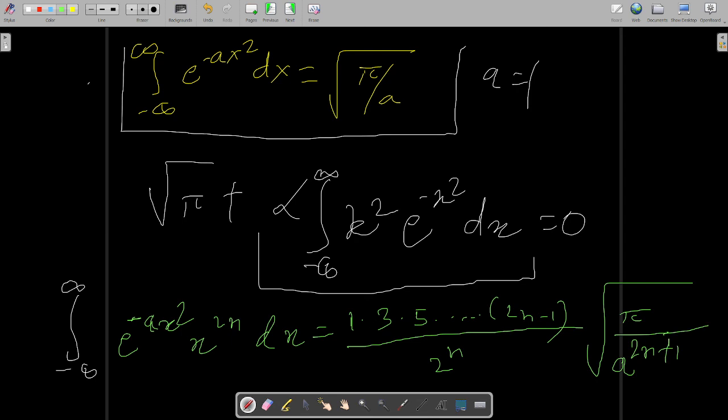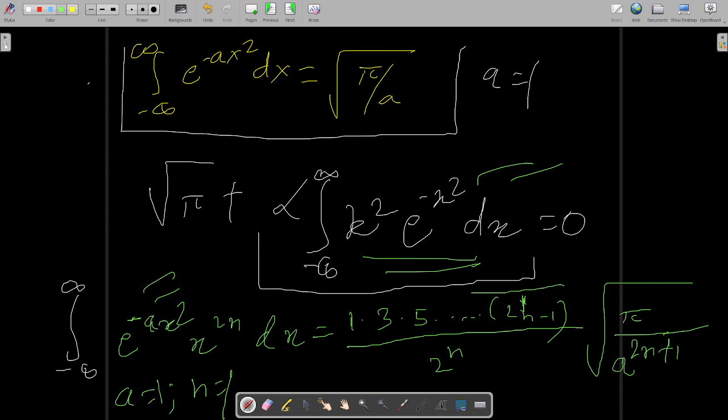Now substitute the value of a equal to 1 over here. Compare this white expression with this green expression. Just compare and tell me one thing clearly. a is equal to 1 over here clearly, and n is also equal to 1.